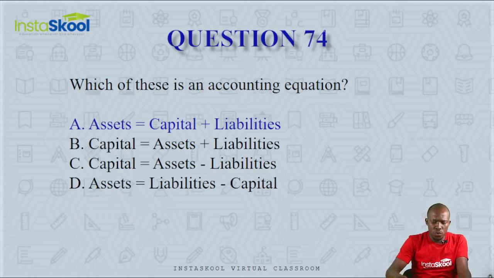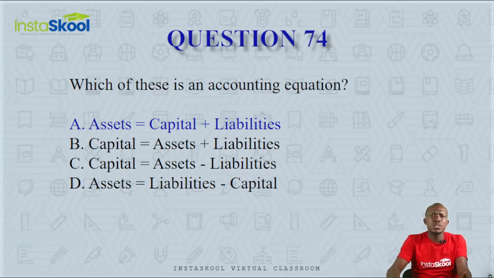Question 74. Which of these is an accounting equation? Is it assets equals capital plus liabilities, or capital equals assets plus liability, or capital equals assets minus liability, or assets equals liabilities minus capital? There is one accounting equation, and this states that assets equals capital plus liabilities.